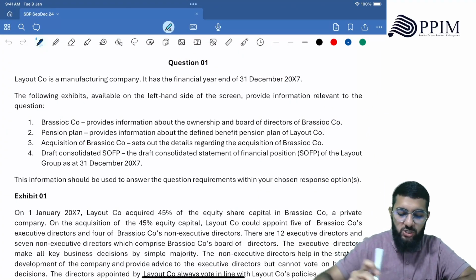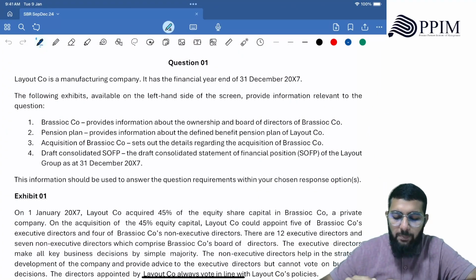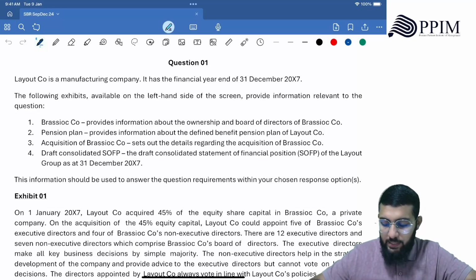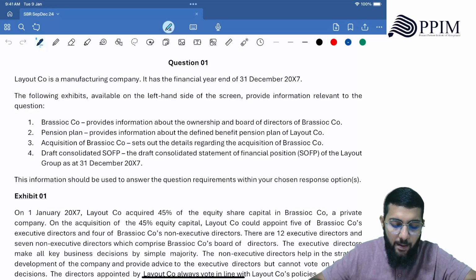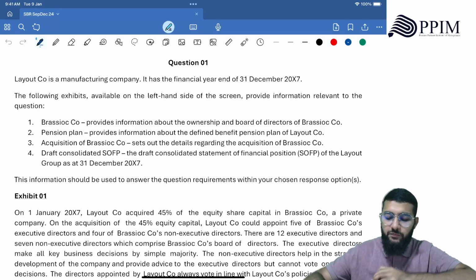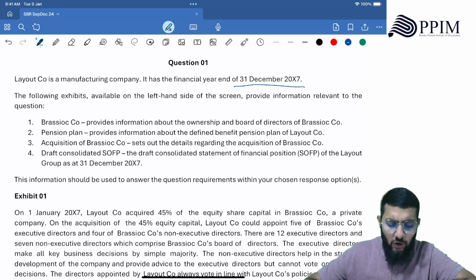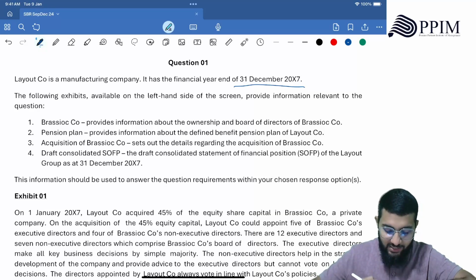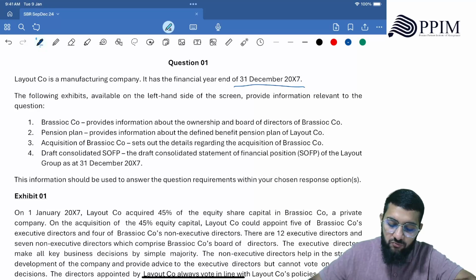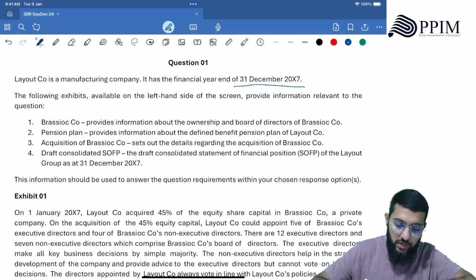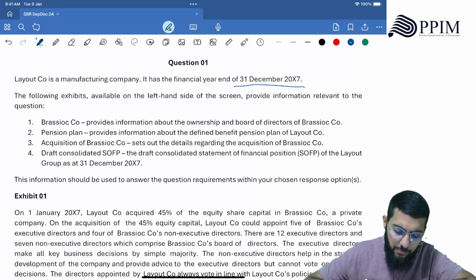Now this is how the question would look like. Question 1 says, Layout Co. is a manufacturing company. It has a financial year end of 31st December 20x7. The following exhibits, available on the left hand side of the screen, but I have all the exhibits down, provide information relevant to the question. So exhibit number 1 is Brasiocco, which provides information about the ownership and board of directors of Brasiocco.